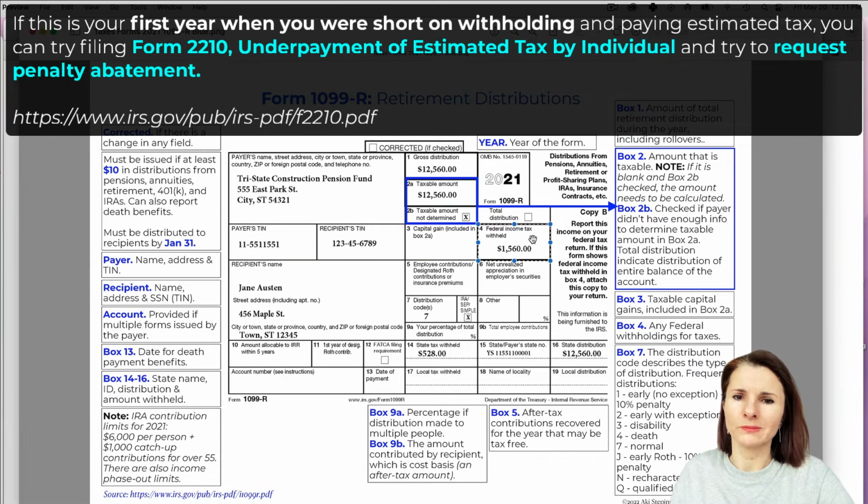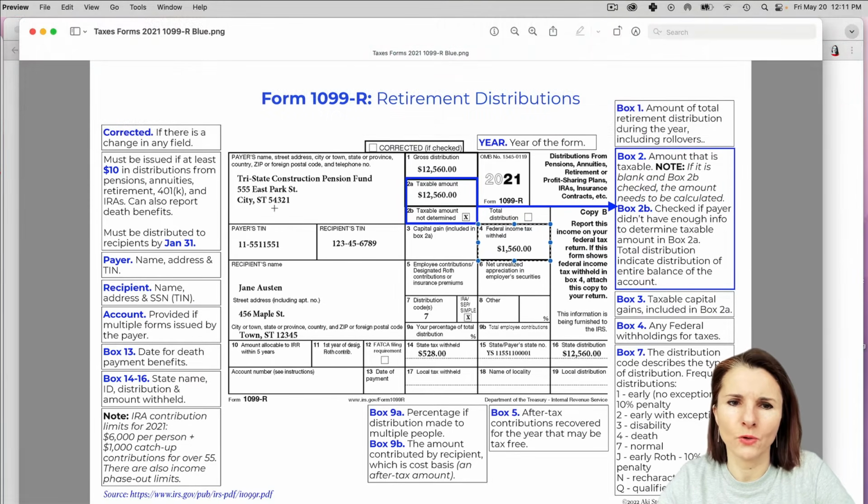But let's say you take a big distribution, especially in your first year, and you didn't expect to have all this other income from other sources. You might be short and wish you had withholding. Now, if you want to change it for next year, you can contact the payer, whoever is issuing this form to you, so you can make that change.